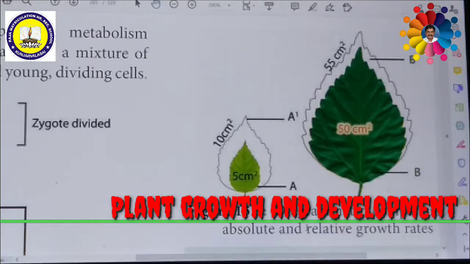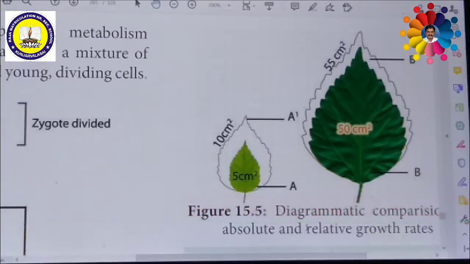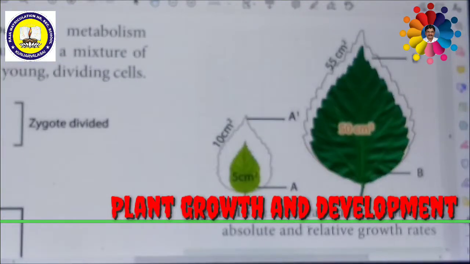Light also plays an important role because with the help of light, the plant is able to synthesize food material during photosynthesis. So availability of sunlight makes the plant grow. So availability of light also affects the growth rate. Light has its own contribution in the growth of the plant.